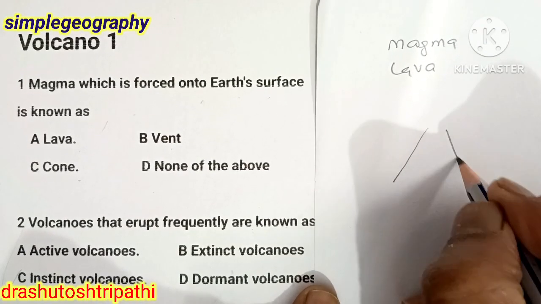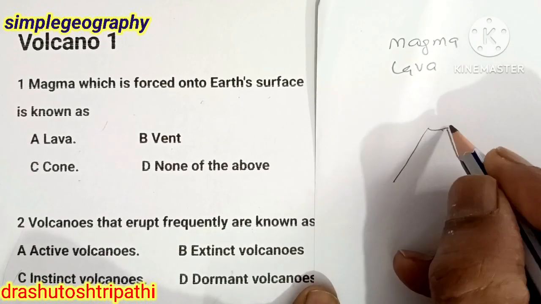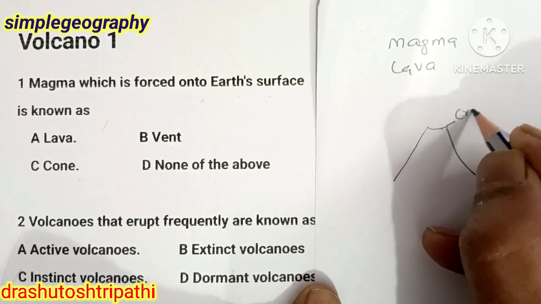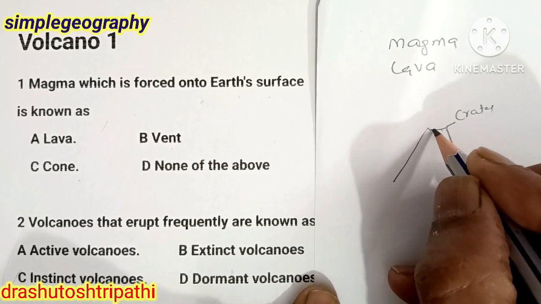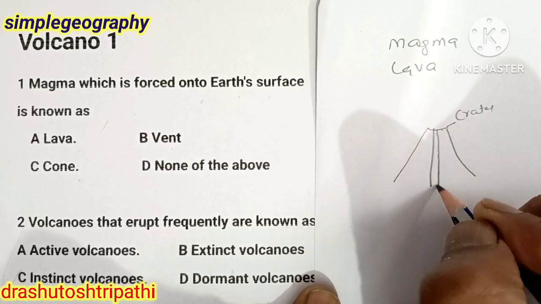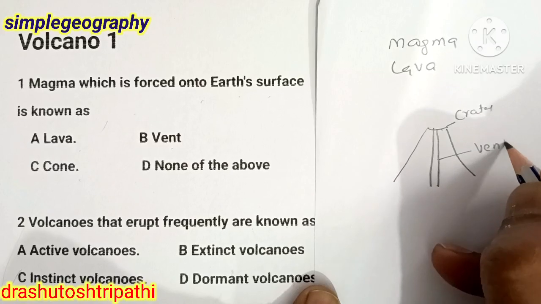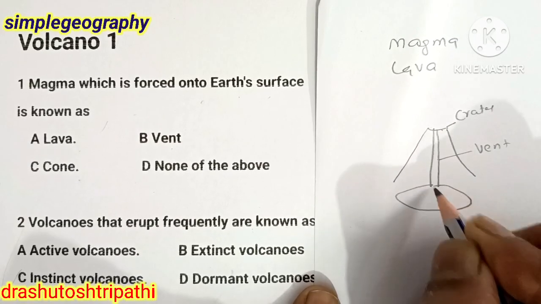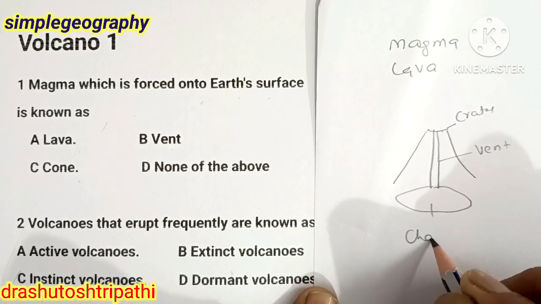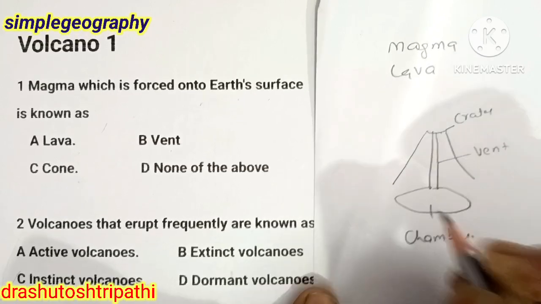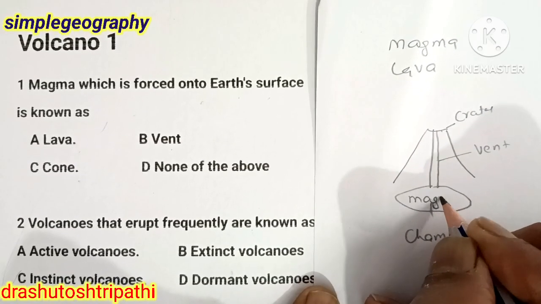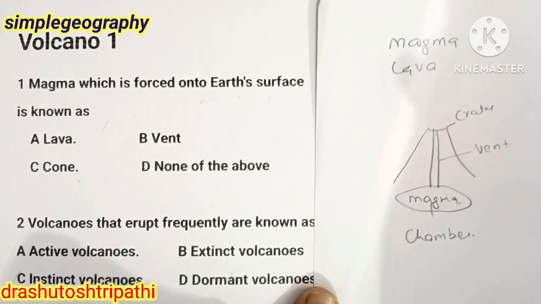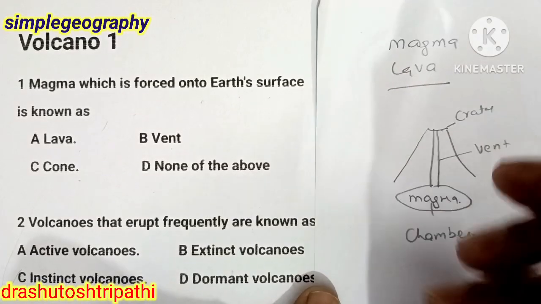See, this is the volcano. This is a crater mouth. This is the vent or pipe and this is a chamber. Here we find magma. Now what is lava?